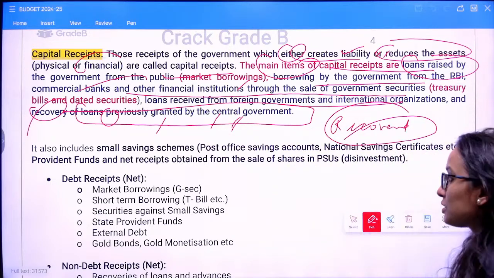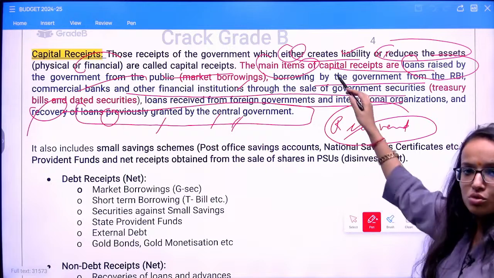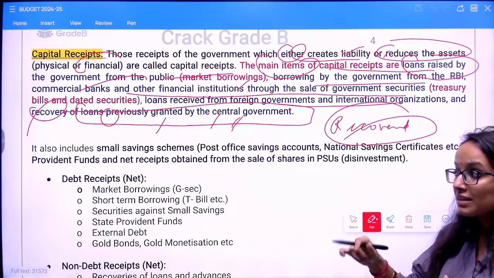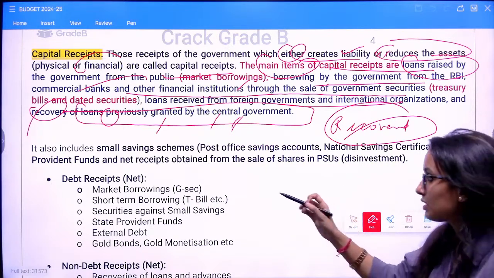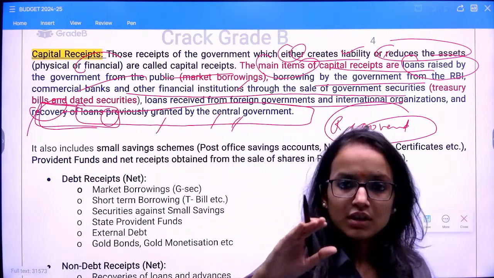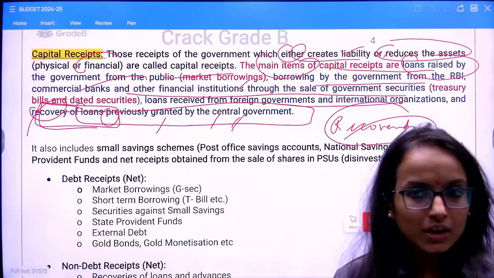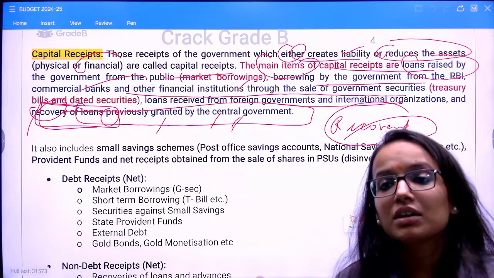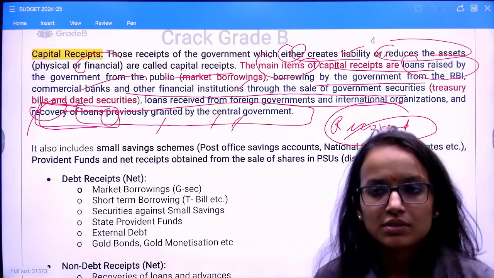I hope this much is clear to you. So any kind of borrowing as well as recovery of loan, remember this term, recovery of loan. I have told you clearly what comes under which section, so you should not get confused in further discussions.